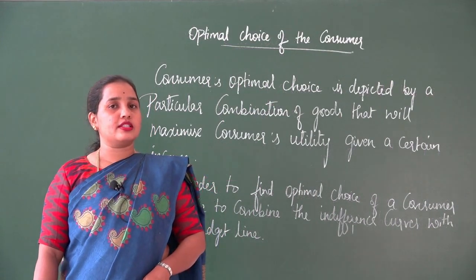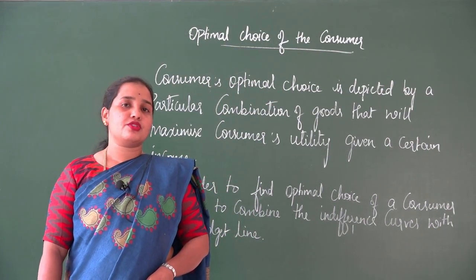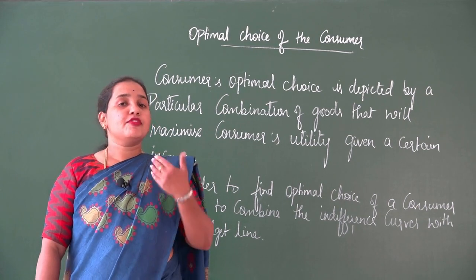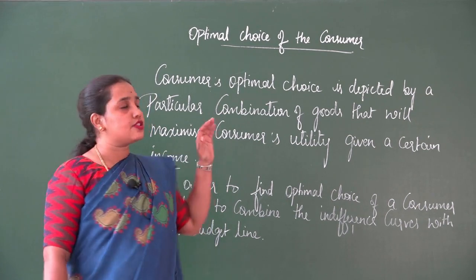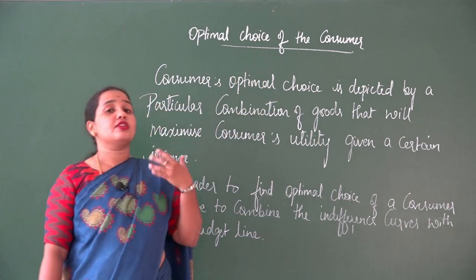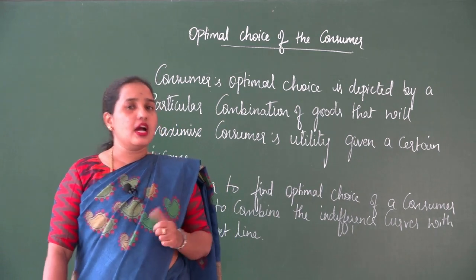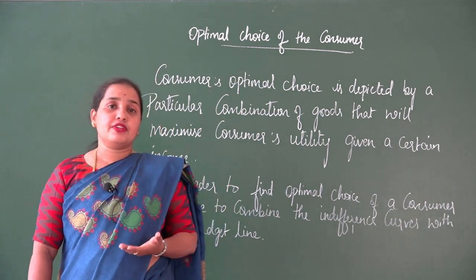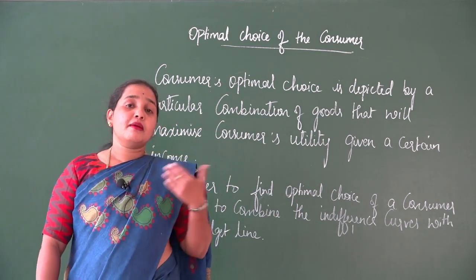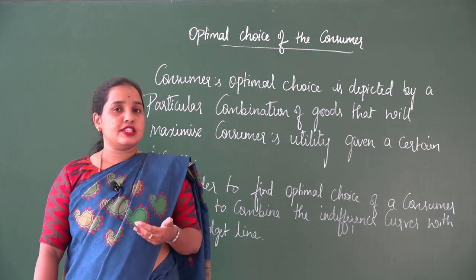We shall now understand the interesting topic, optimal choice of the consumer. Before starting this topic, we must recall some of the important concepts that we have already understood. Those are indifference curve, indifference map, budget line. So, recall what is an indifference curve, student?